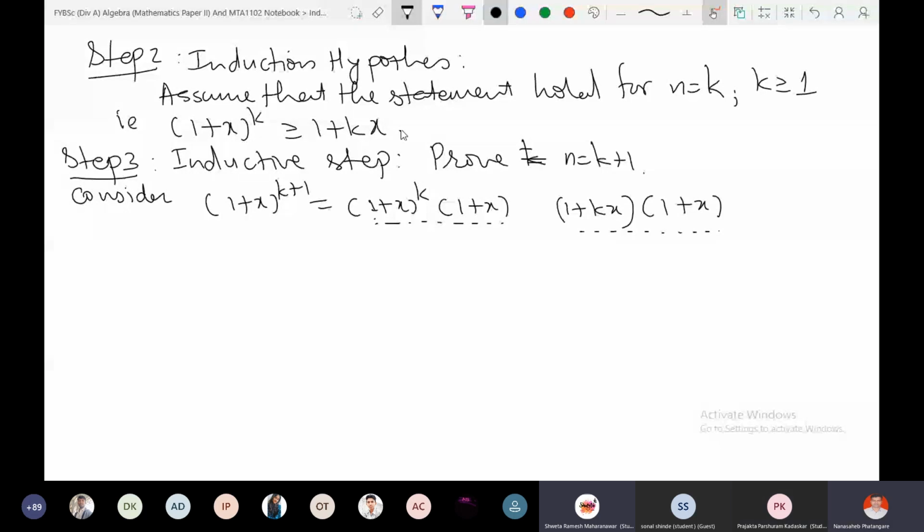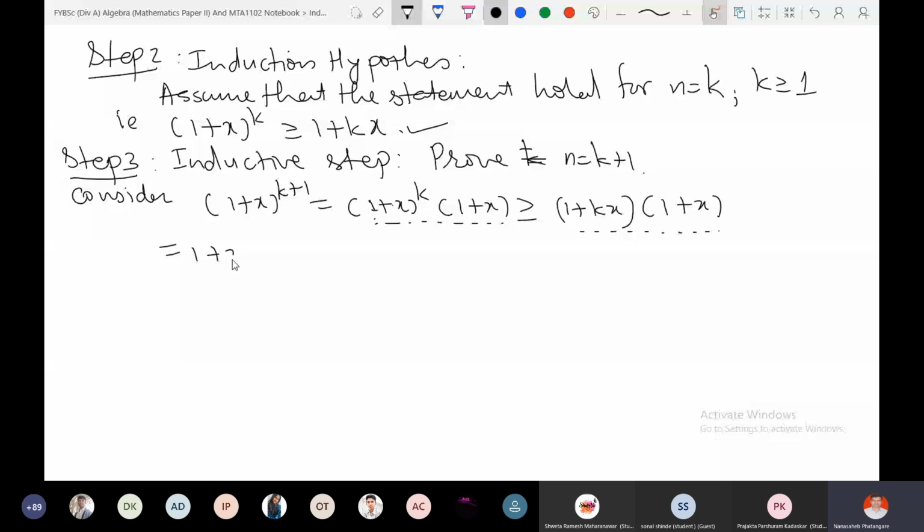The first one is bigger, because by the induction hypothesis, 1 plus x raised to k is greater than or equal to 1 plus kx, and therefore certainly this bracket is bigger than this. Now expand the second expression, that is, multiply 1 plus x plus kx plus kx square.